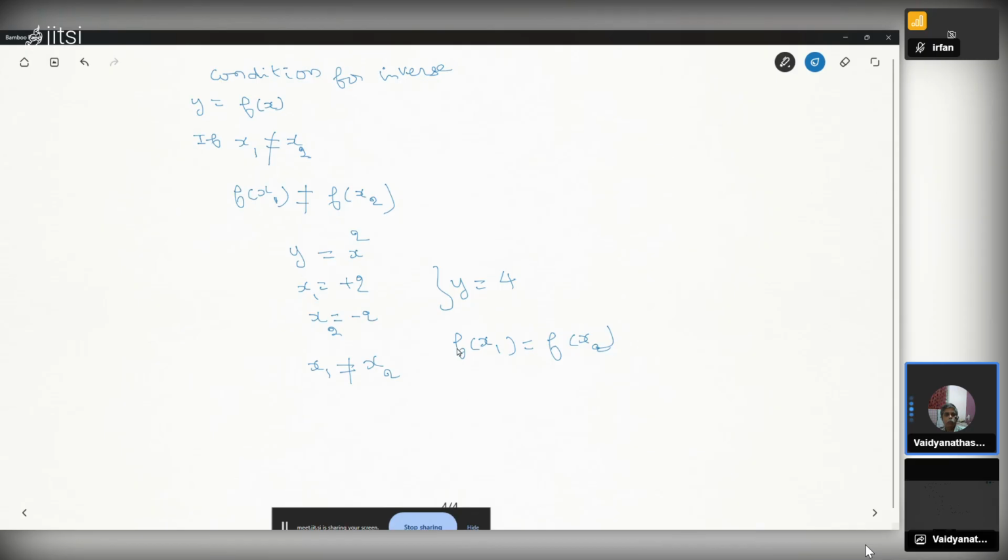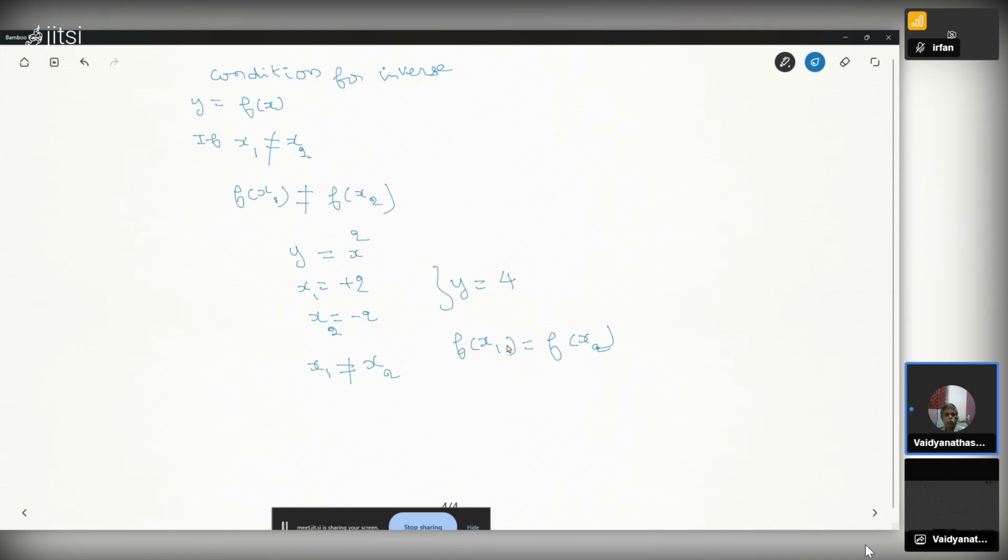So this function doesn't have an inverse. For 4, you cannot say which is x. It can be plus 2 or minus 2. It has two values, so this is not a function, and this is not allowed. The inverse exists only if they are not equal.